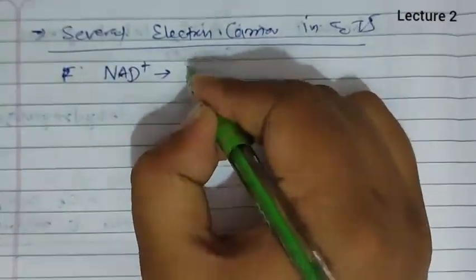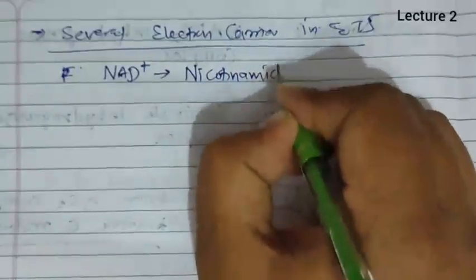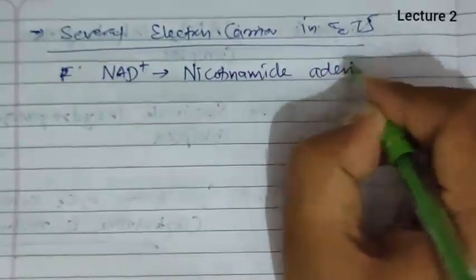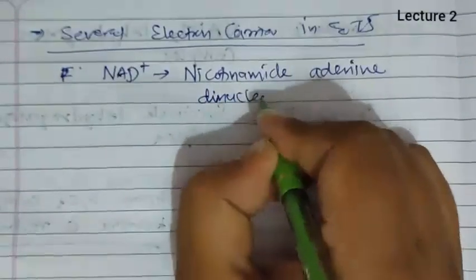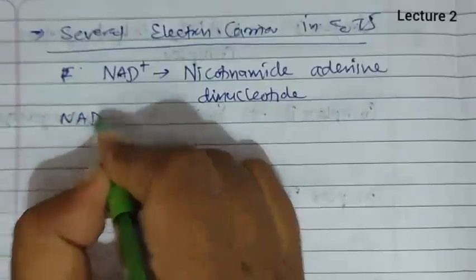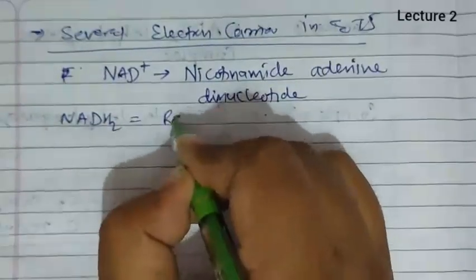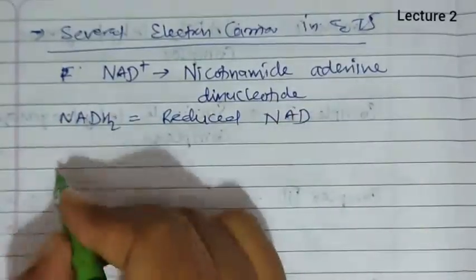NAD means nicotinamide adenine dinucleotide, and NADH2 means reduced nicotinamide adenine dinucleotide.